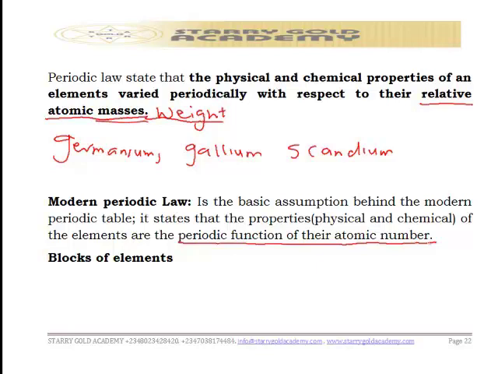So the modern periodic law was based on what? The periodic function of their atomic number. That was its arrangement on the periodic table.